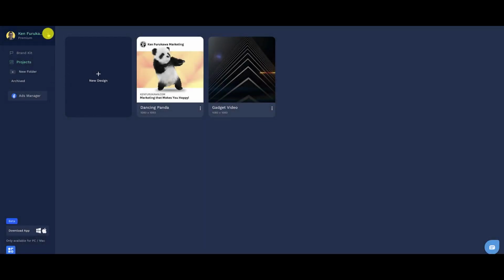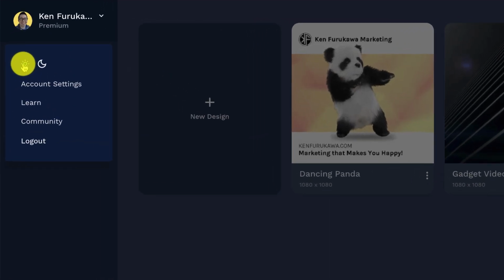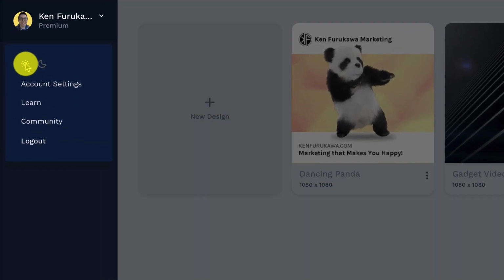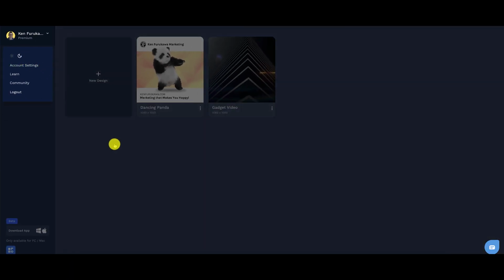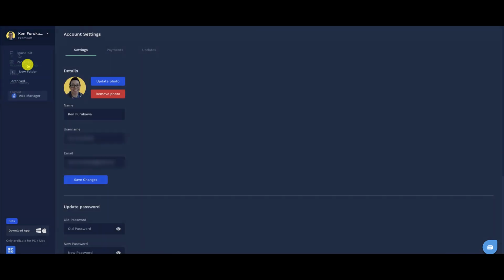So first and foremost, this drop-down menu right here, you can see you have the choice between a light mode and a dark mode. So this is very simple, nice little touch. I like to keep mine on the dark mode here. Also in account settings, this is where you can update things like your email address, your username, add a photo. You can add payment options as well as check out any updates that may have occurred.